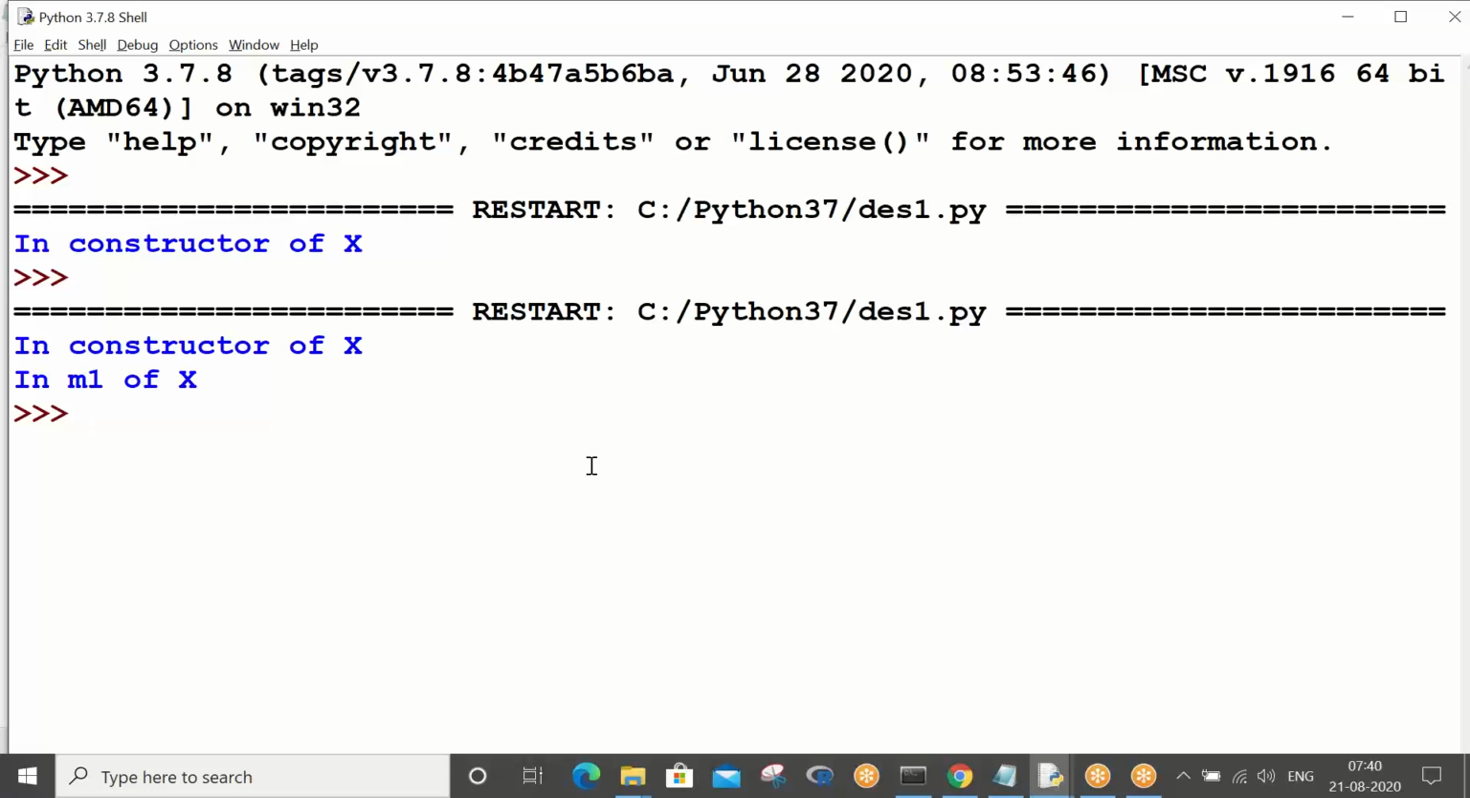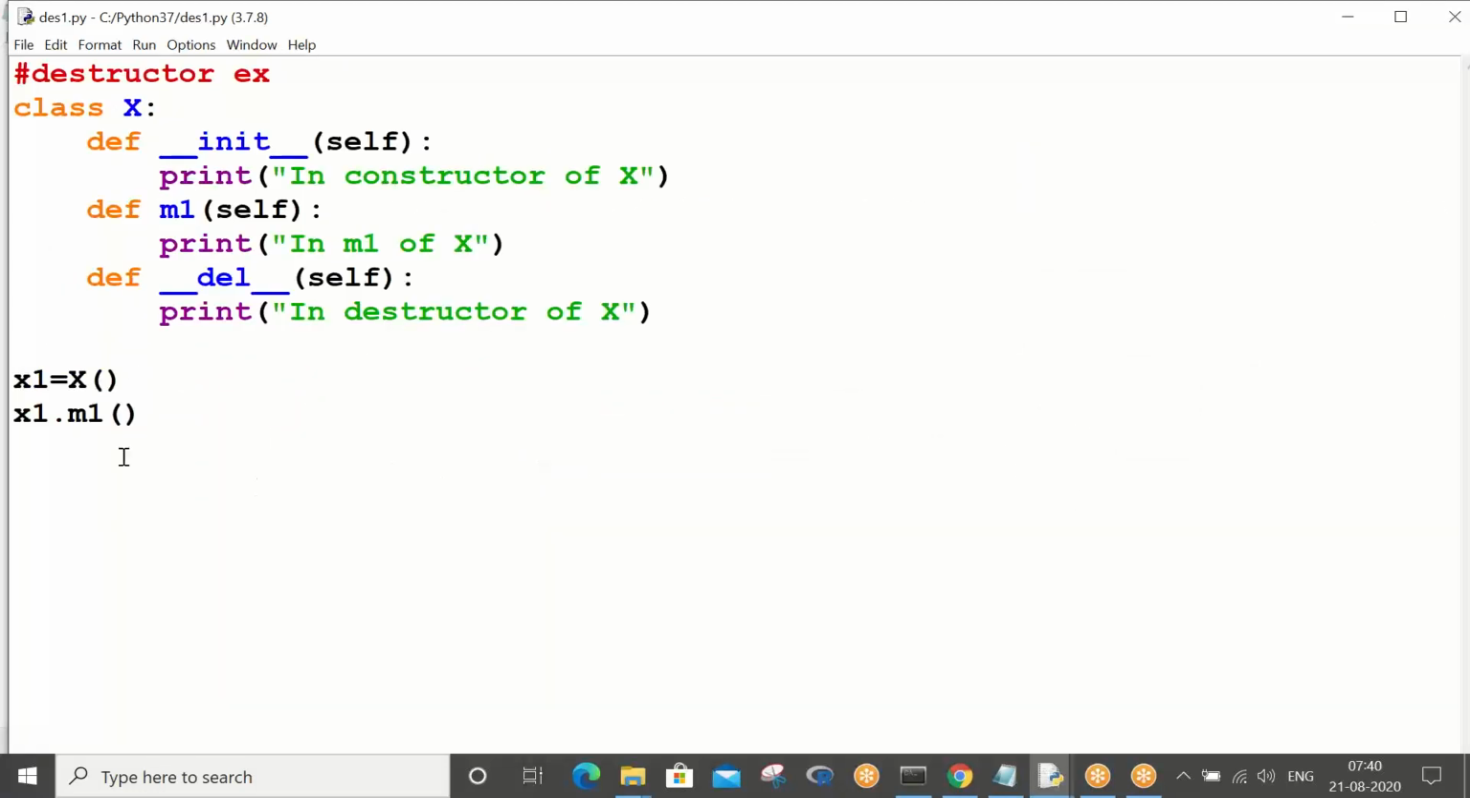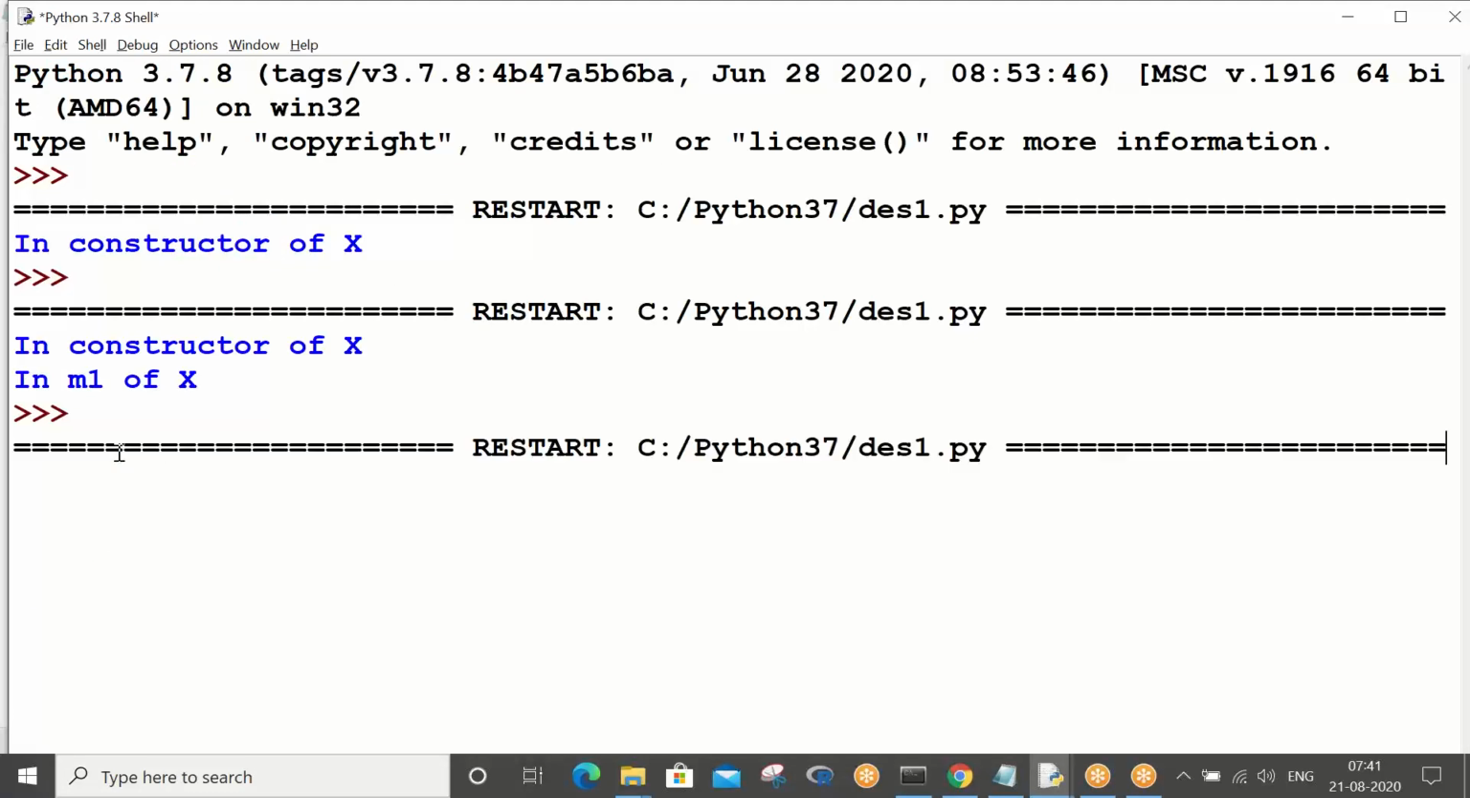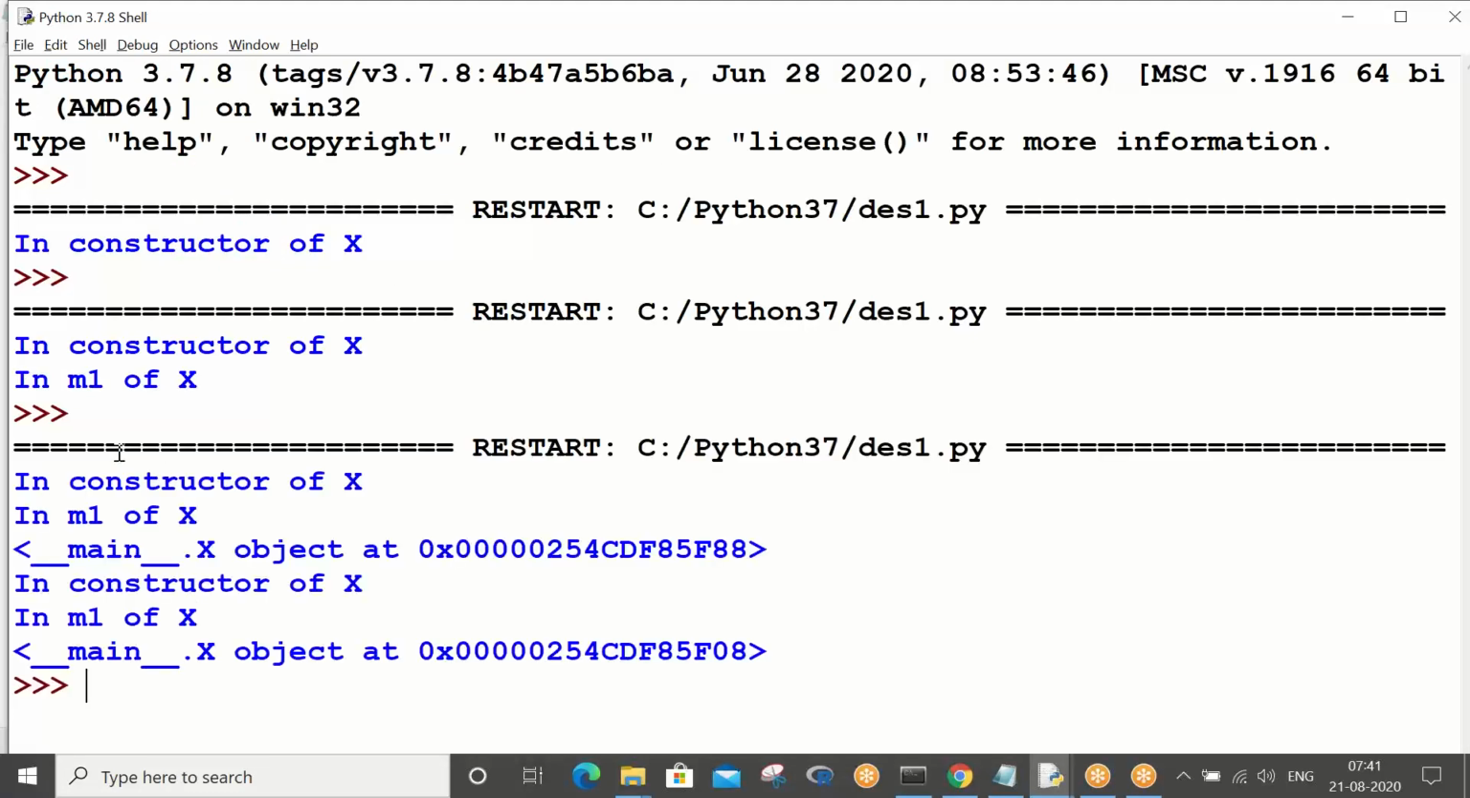Okay, right. Now you see, this you already know. This program is nothing special, because I am just showing the syntax of a destructor. So now x2 is equal to x, right? x2.m1, same story. A couple of times your destructor gets executed, and a couple of times your method gets executed, and for the two objects you can see different address locations. Am I right or wrong? Two objects got created, two times the constructor executed, and we have also called our method two times.